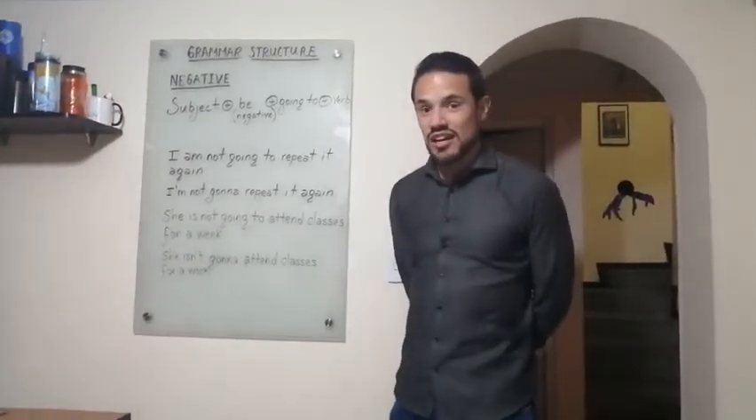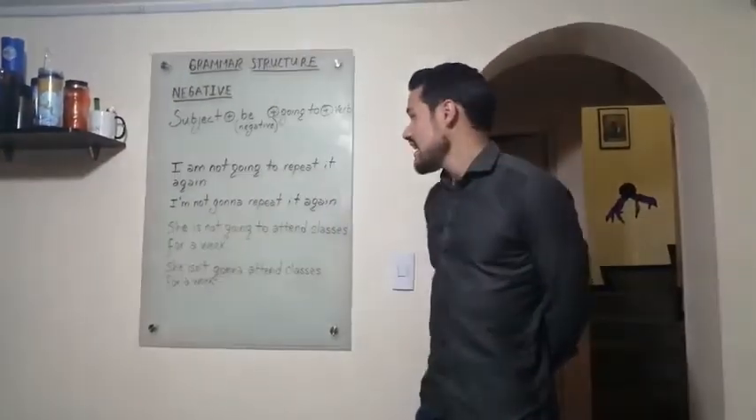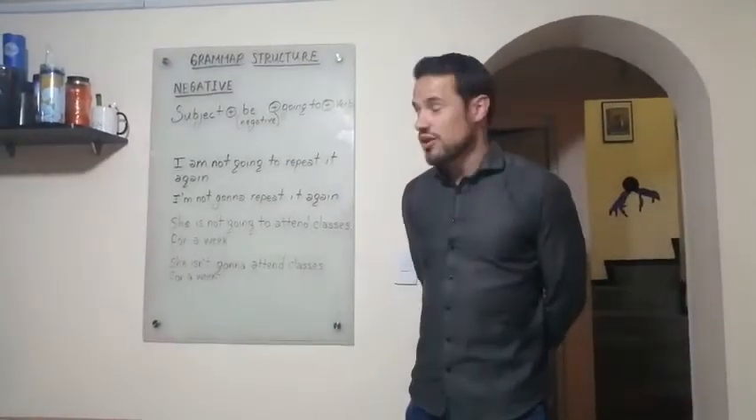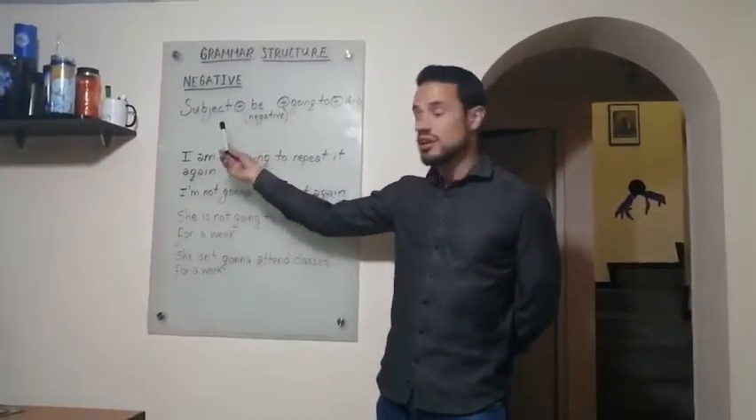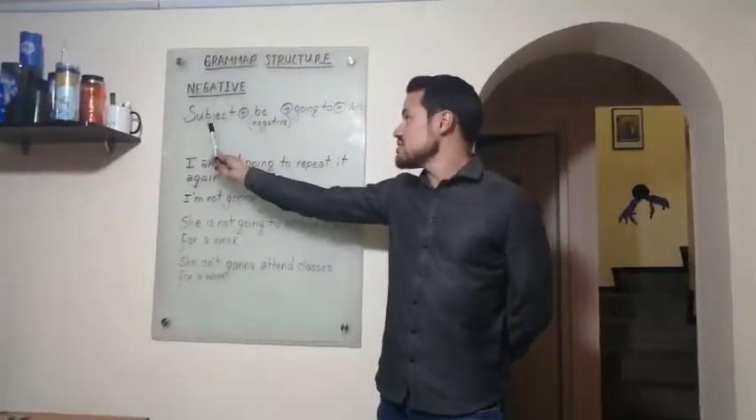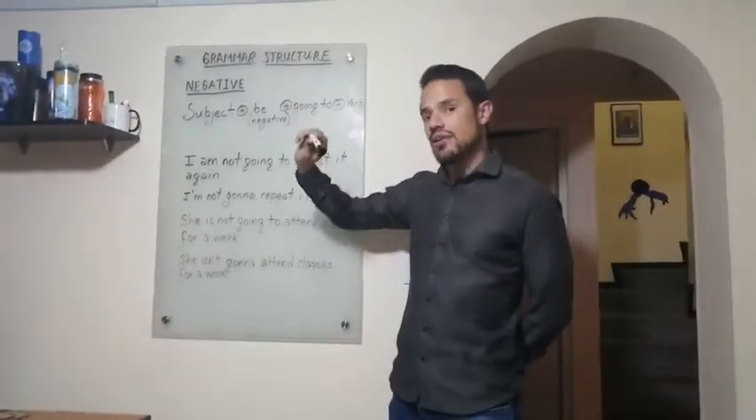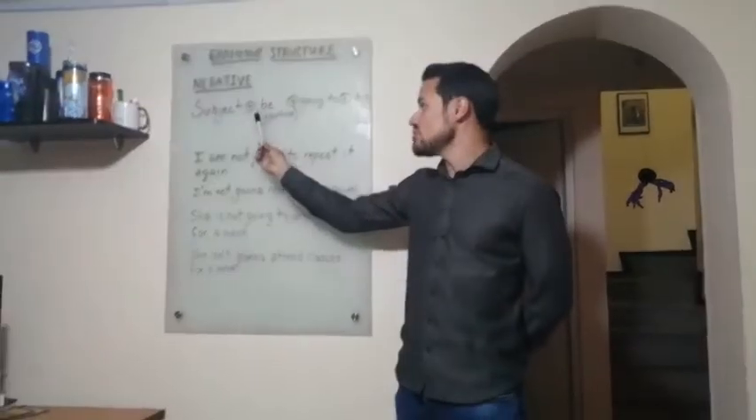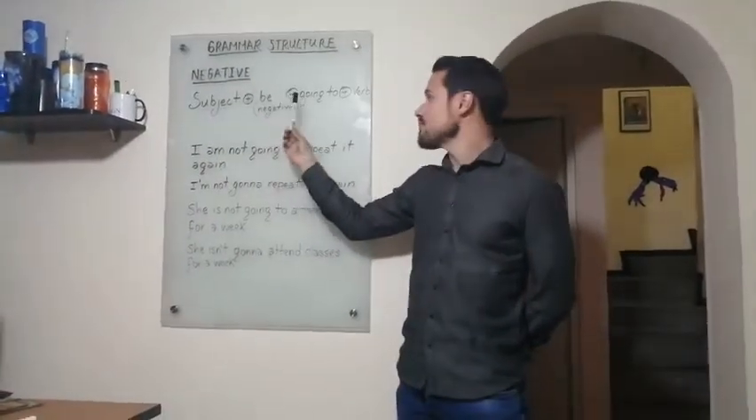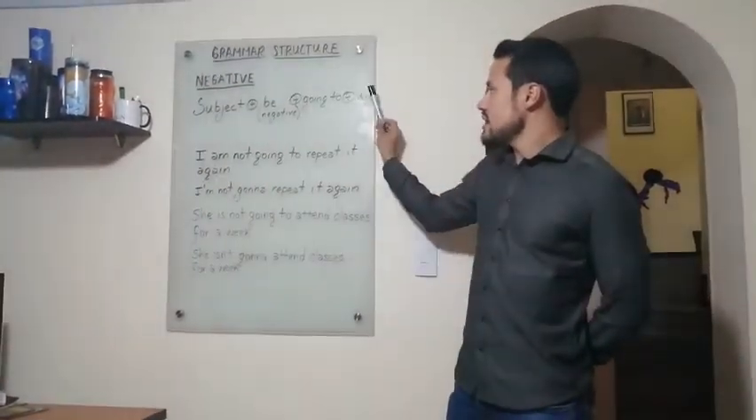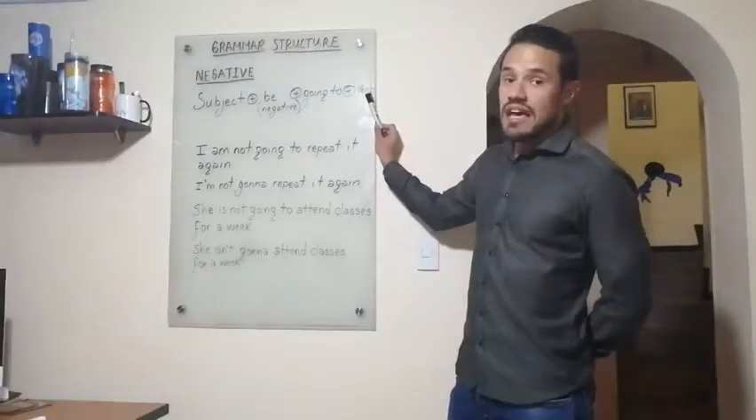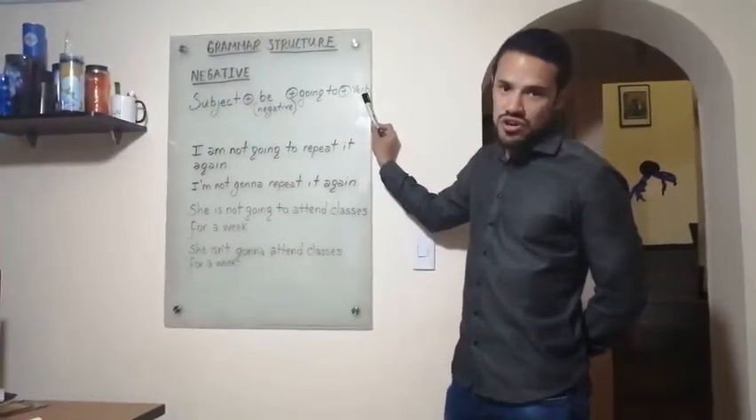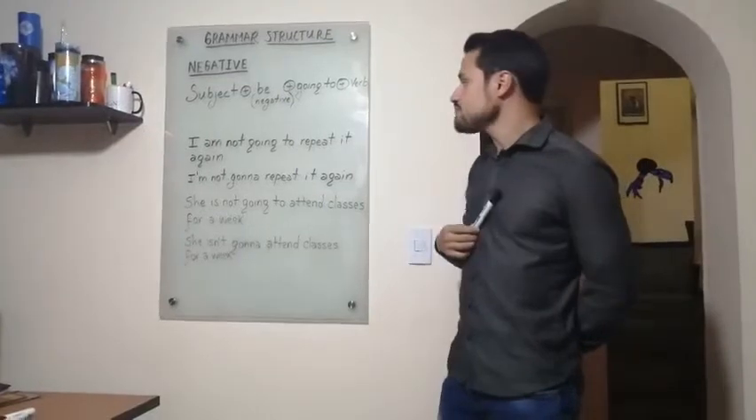It's time to take a look to negative sentences, and before we start, here I have the formula for you. Subject, V, and now it's important that you keep in mind that you need to use the negative form of be. Going to and a verb. A verb in the base form. No modification is going to be applied, neither.